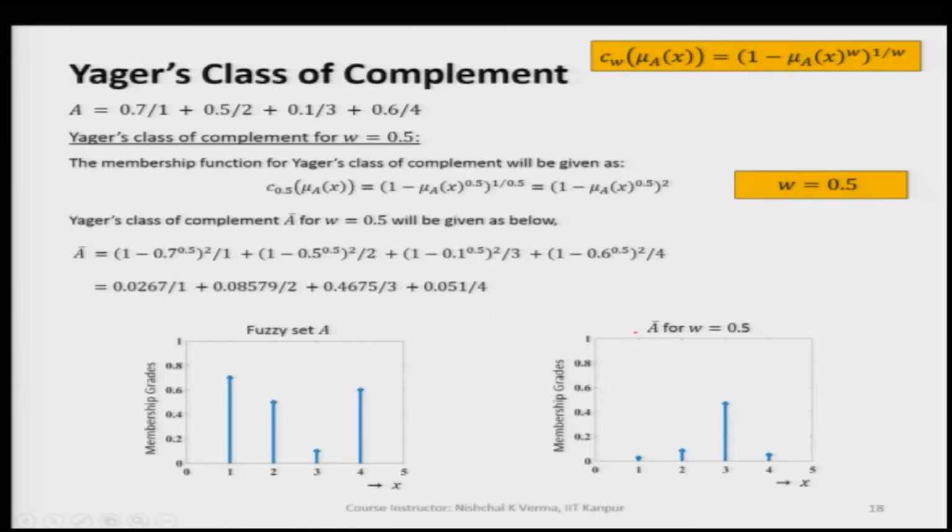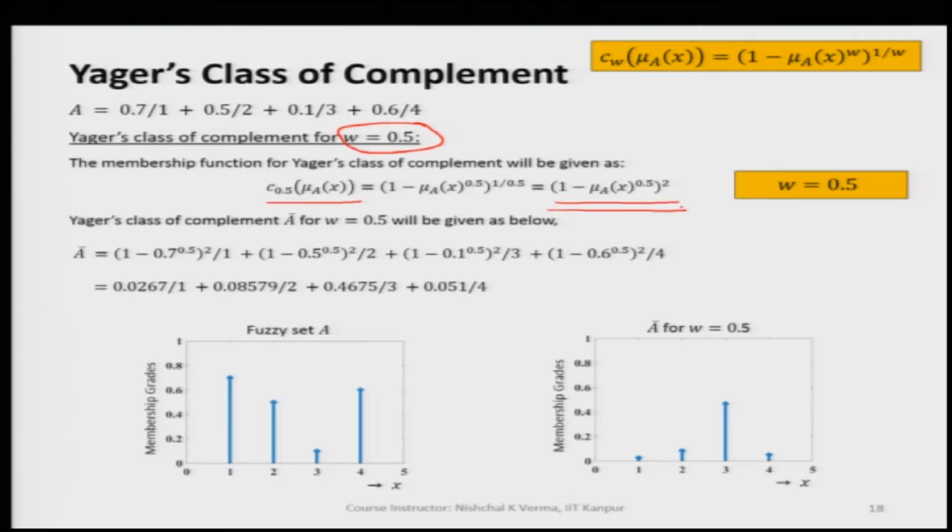So, let us now apply this formula for w equal to 0.5, which is here, and when we apply this, we get C_0.5 equal to (1 minus mu_A(x) raised to the power 0.5), whole raised to the power 2, which is here.